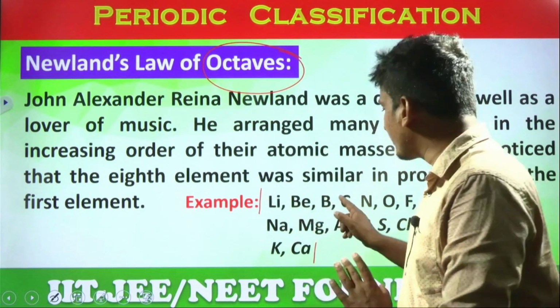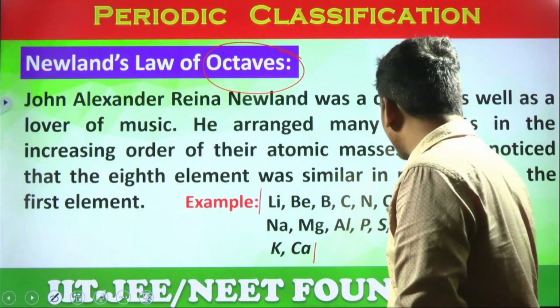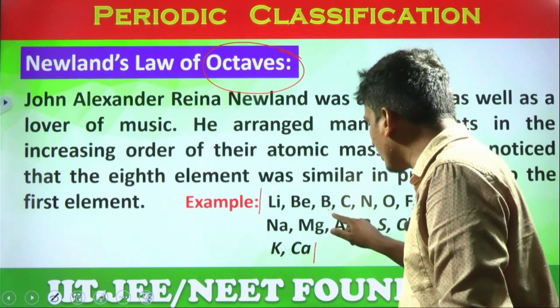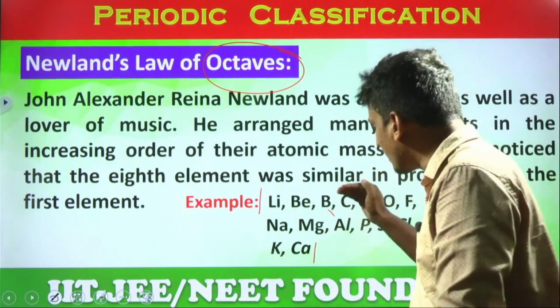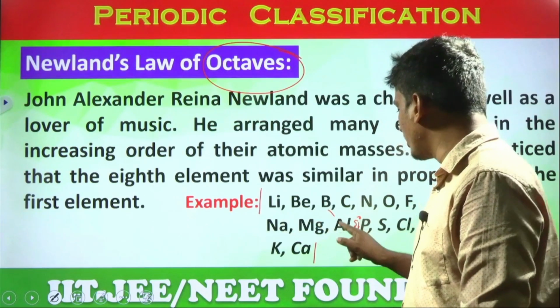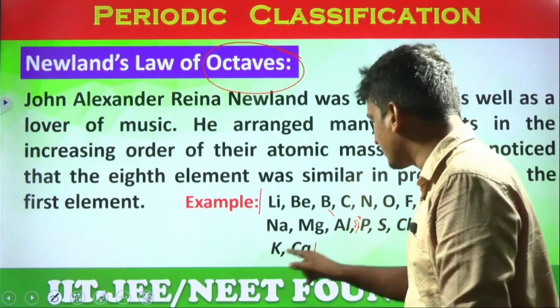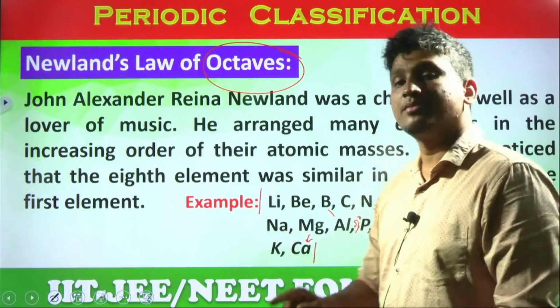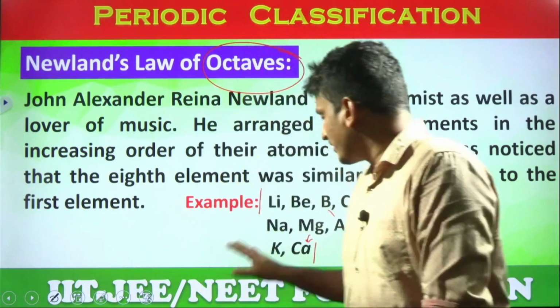Sodium. Let's count from boron: 1, 2, 3, 4, 5, 6, 7, 8. Boron and aluminium have the same properties or not? That's why aluminium is placed under boron. Like that, if you check, count from magnesium: 1, 2, 3, 4, 5, 6, 7, 8. So magnesium and calcium have the same properties or not? So that's what he said.